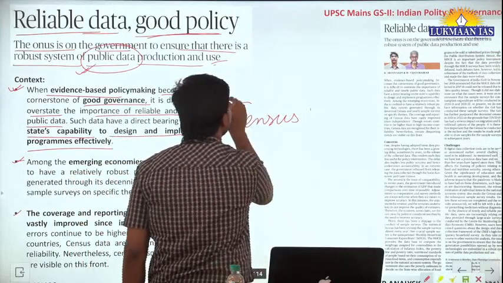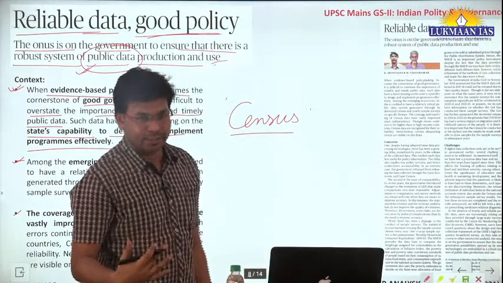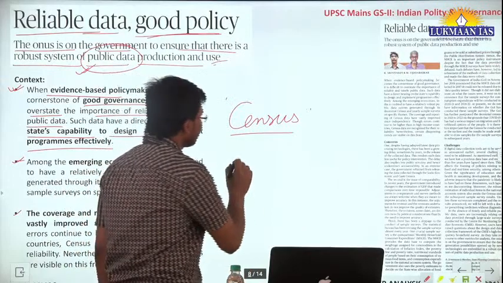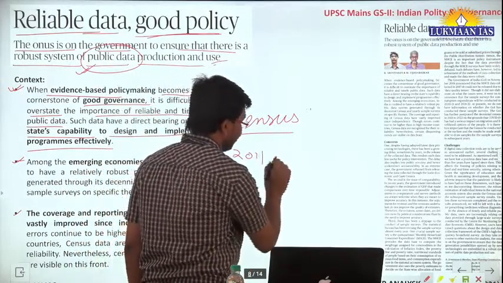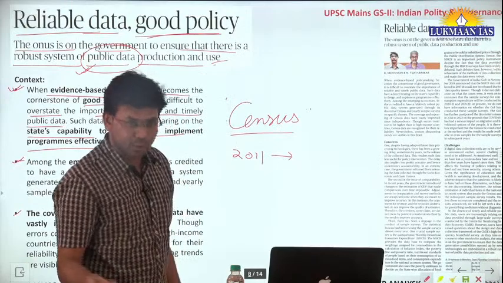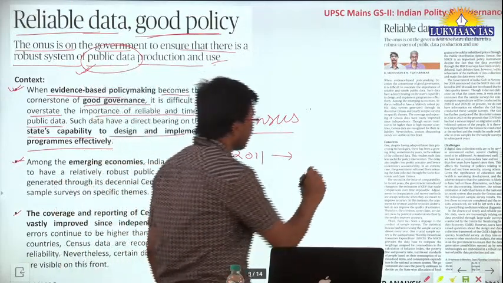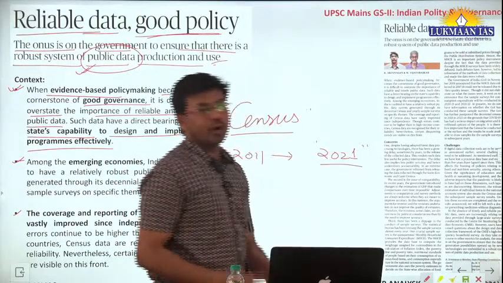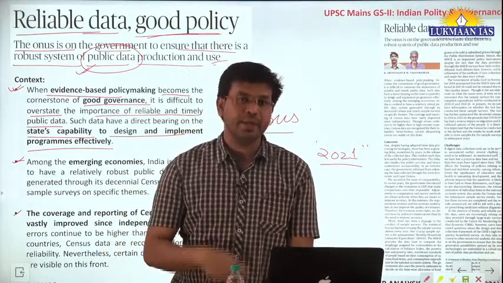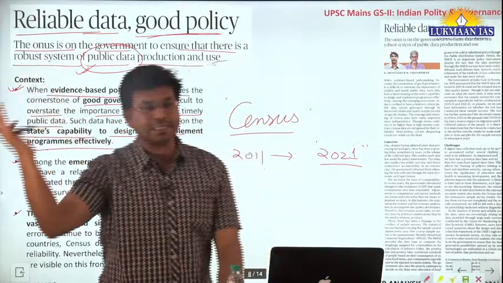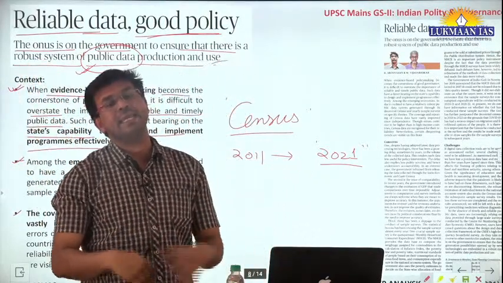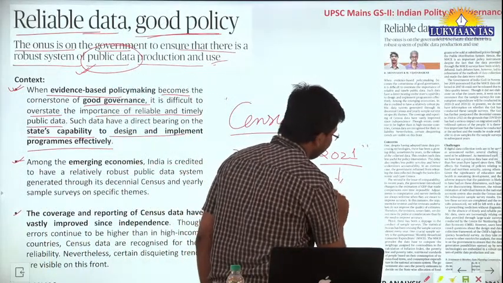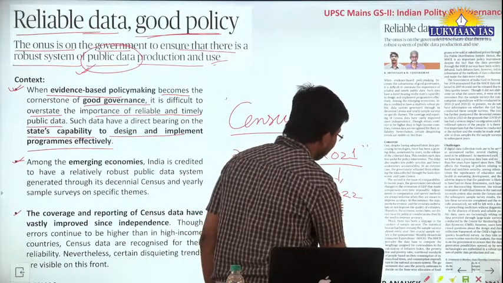Census means population counting. It happens in India once every 10 years. Okay, so the last census was conducted in the year 2011. Ideally the next census should have been conducted in 2021. But the thing is, because of COVID-19 the economic structure has been disrupted in India, and people from rural areas are not coming to the urban areas because they have a fear factor again. So the Government of India has postponed the census exercise.